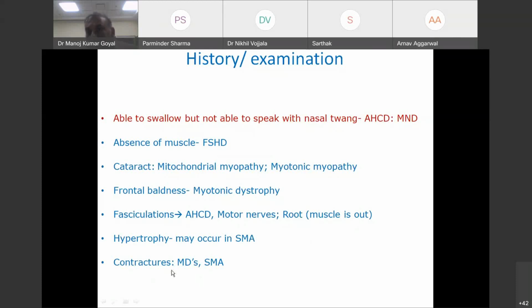Always look for contractures. We commonly miss contractures. They are a sign of muscular dystrophy. They are hardly ever seen in inflammatory myopathy. In burnt out inflammatory myopathy, in late stages, you can get contracture. They will just look like muscular dystrophy. But in early stages, contractures are rare in inflammatory myopathy. So they are a sign of either a muscular dystrophy or spinomuscular atrophy. Even in MND, motor nerve disease or root disease, contractures are very rare.